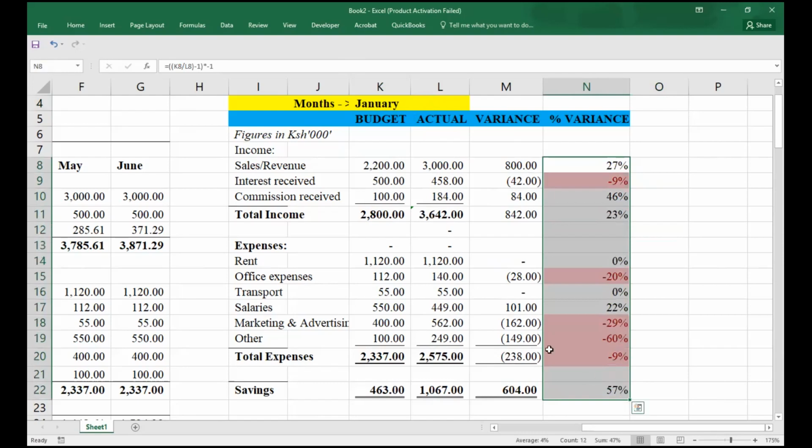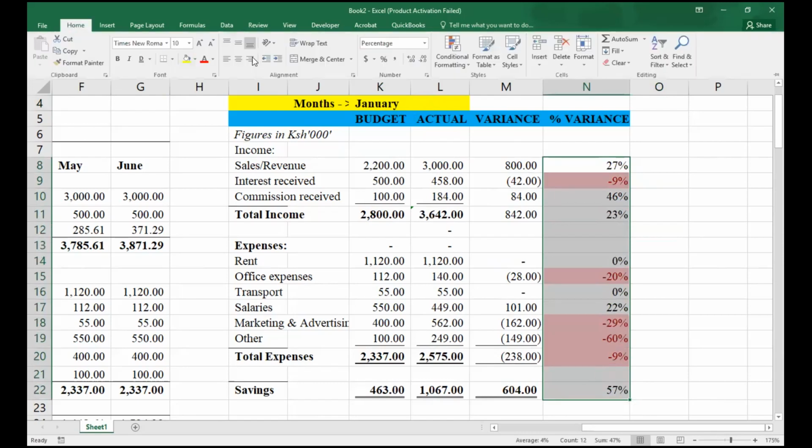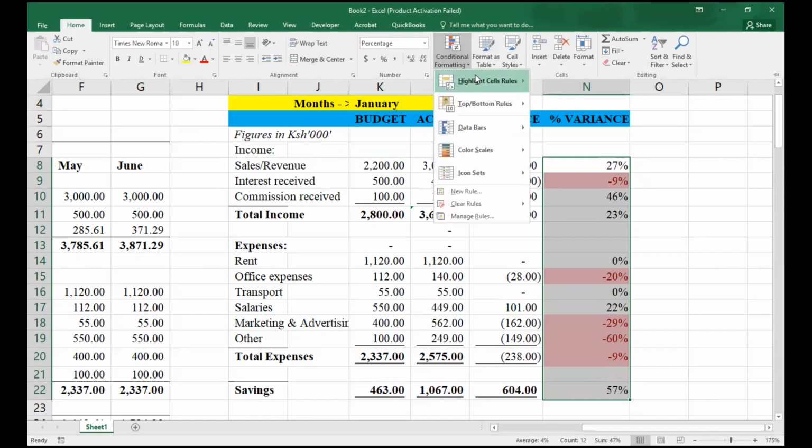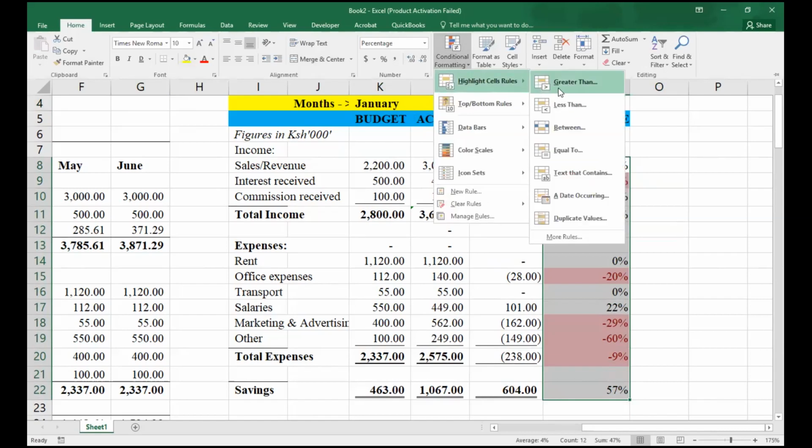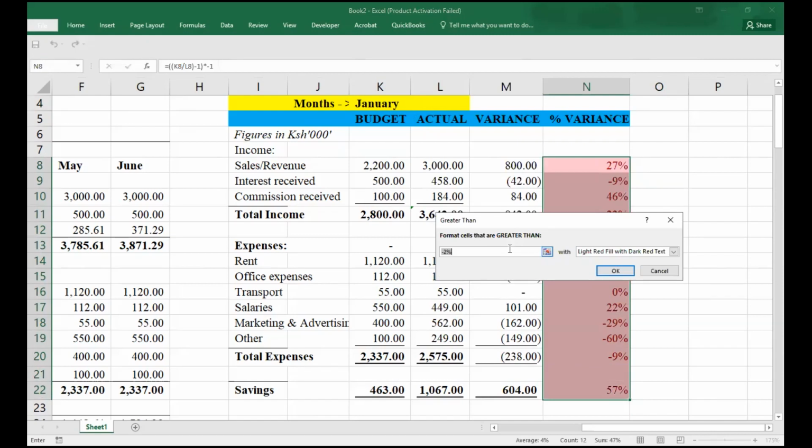So in home, conditional formatting, highlight cells rules, if greater than 0, I should have dark green text.